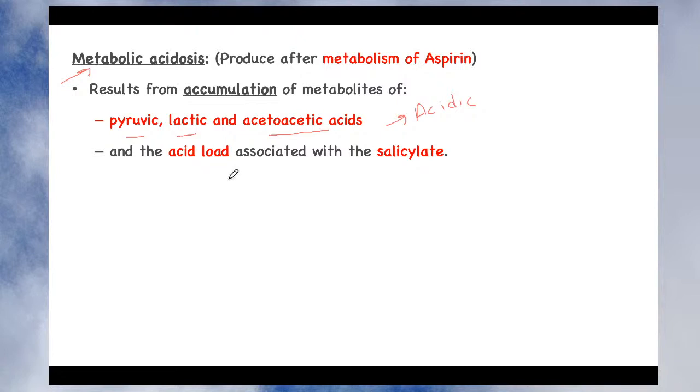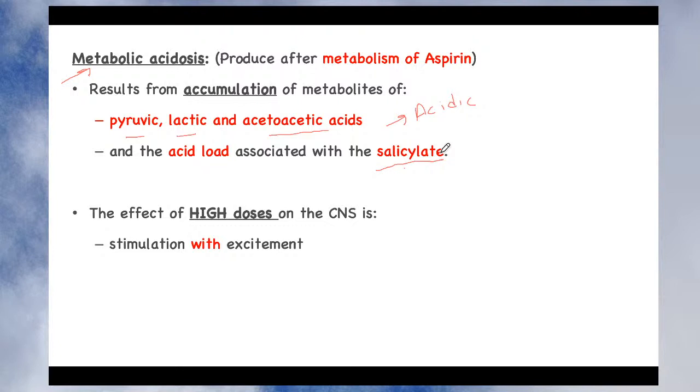So since there is increased metabolism of aspirin, like pyruvic acid, lactic acid and acetoacetic acid, right, it produces metabolic acidosis. In addition, this acid load is also associated with the salicylate. So what is the salicylate? Aspirin is converted into its metabolites called salicylate. All these metabolites are acidic in nature and they contribute to the metabolic acidosis which is associated with aspirin, right?